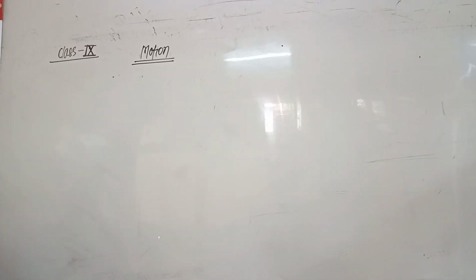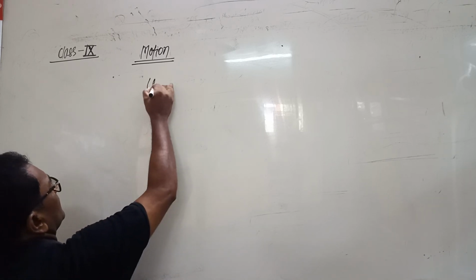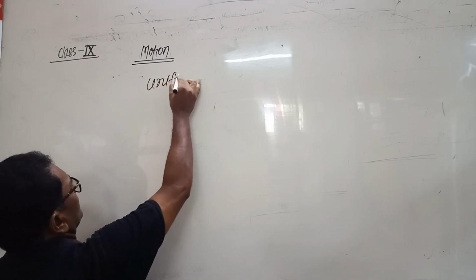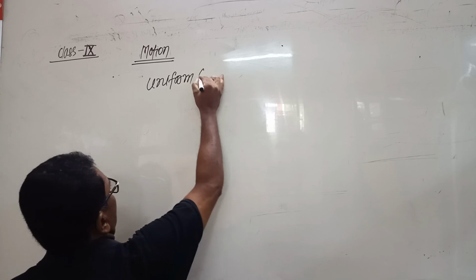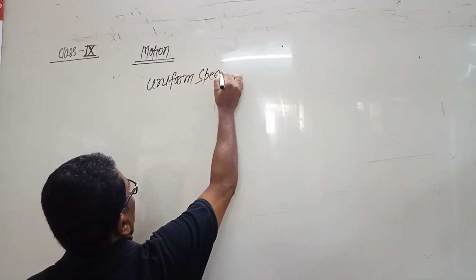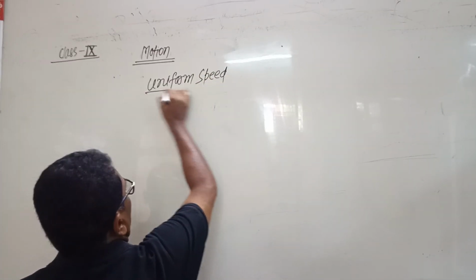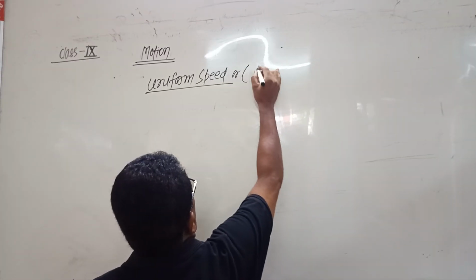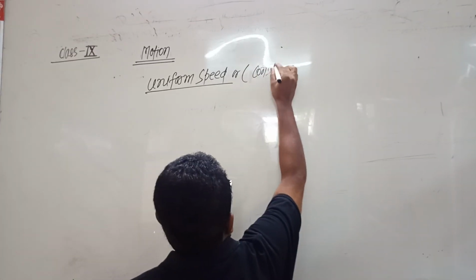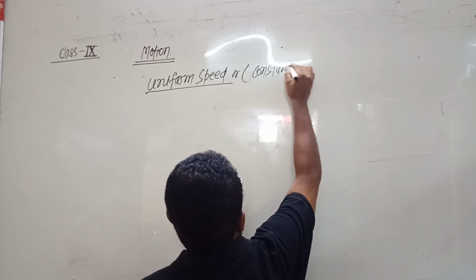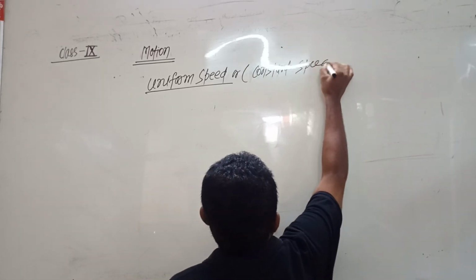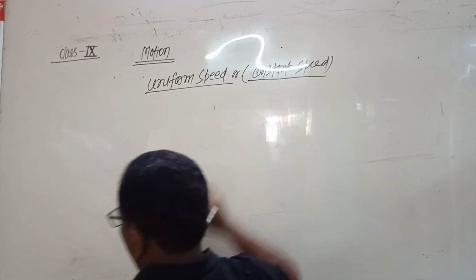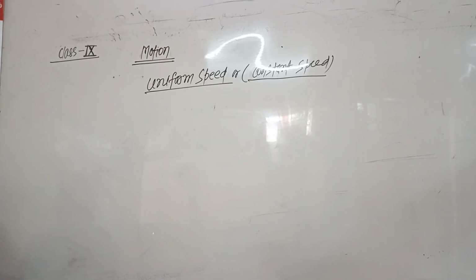Now we will discuss uniform speed or constant speed.